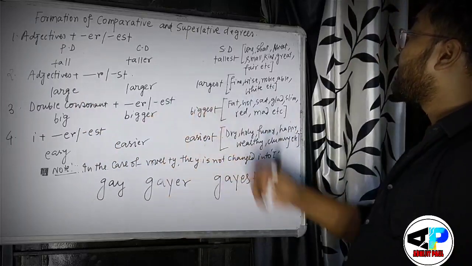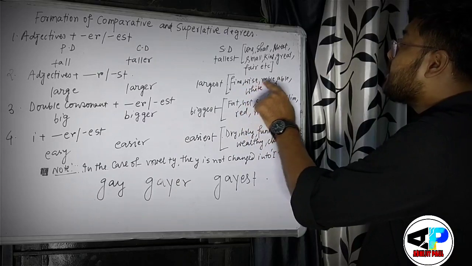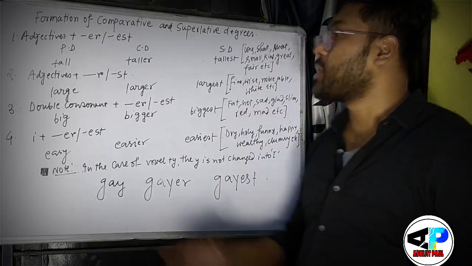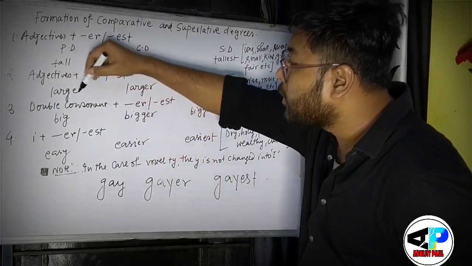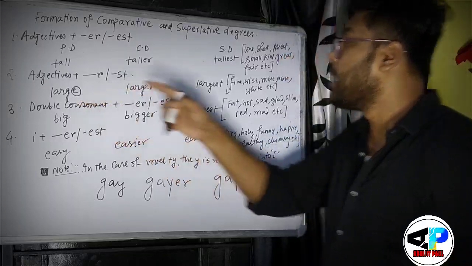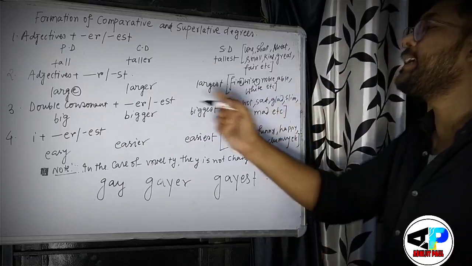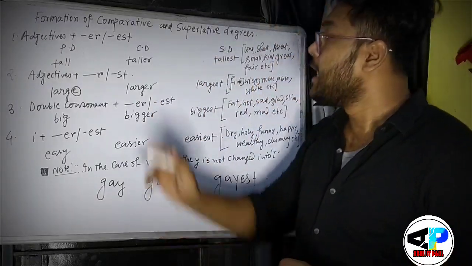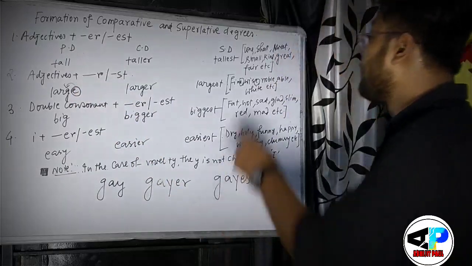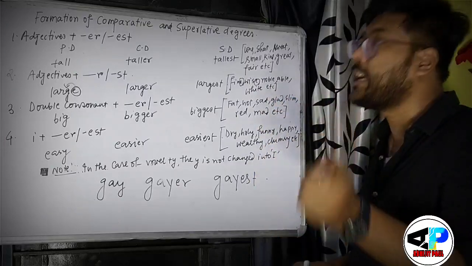See this adjective, what is written? Large. In the same way, you can see some adjectives written here like fine, wise, noble, able, white, etc. Try to understand that all these words have a vowel as the last letter, like large, where generally e is found. And just before it, we have one consonant.